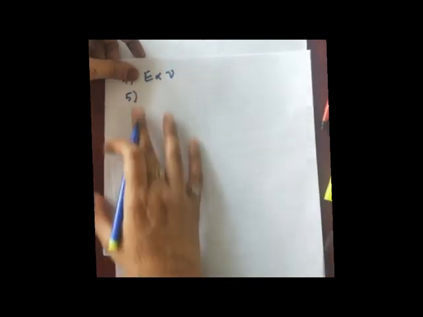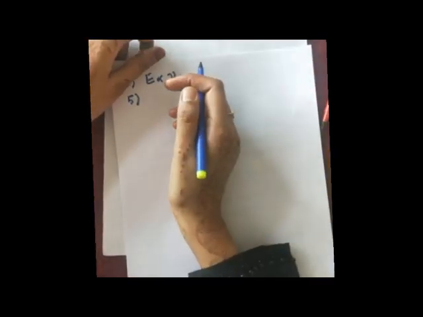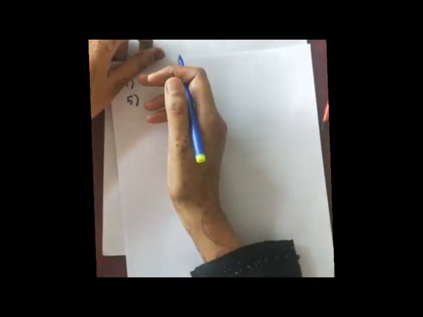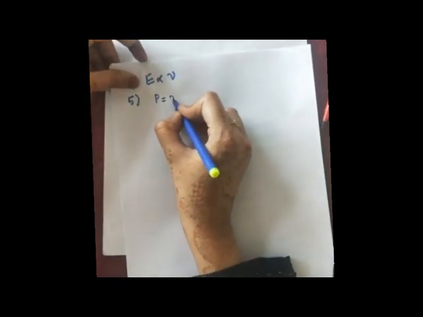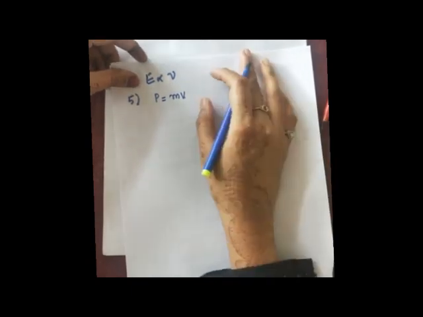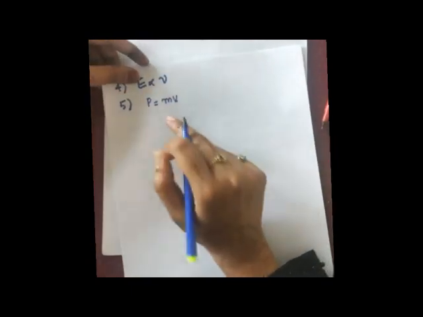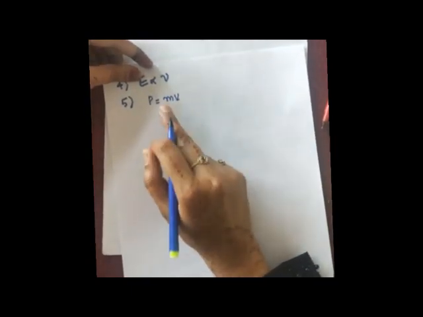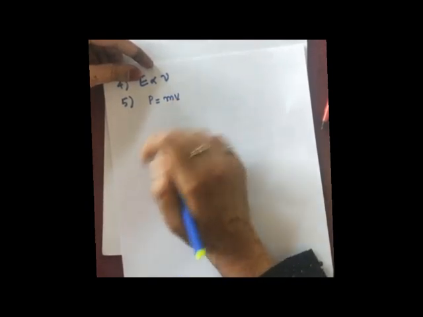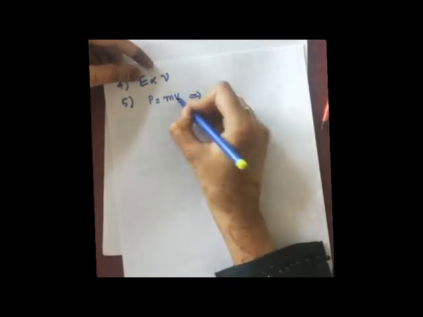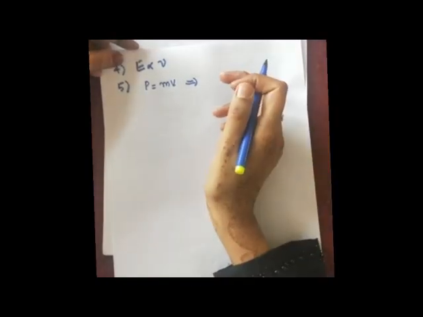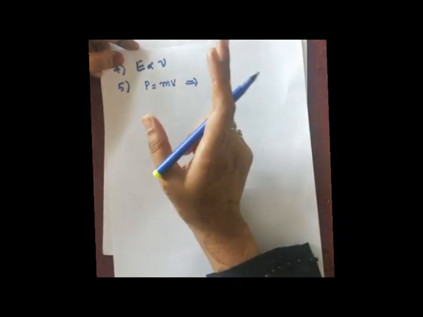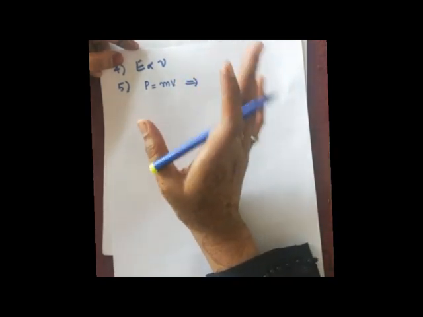The next one, momentum of the photon is given by, what is the formula for momentum? Generally, what formula do we use for momentum? P is equal to m into v, correct? In your first year or 11th class physics, you have learnt this. P is equal to m into v, where m is the mass and v is the velocity. Now here you can write, we know that one of the characteristics we have written is that the velocity of the photon is the same as the velocity of light, and velocity of light is denoted by c.